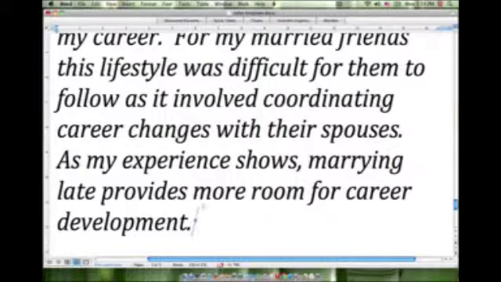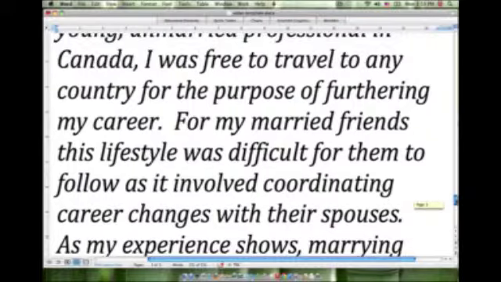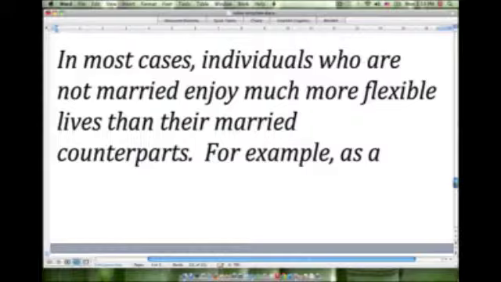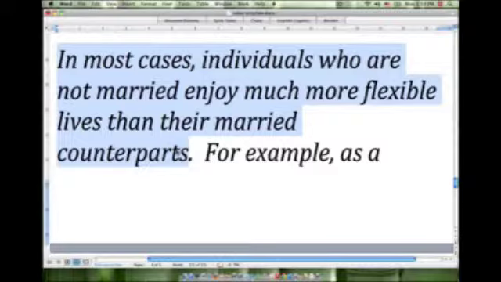Okay, so can you see how this last sentence links us back to the thesis? I've linked my example and the discussion we've made on this example back to the overall idea of the essay. Let's read the paragraph together from the top. In most cases, individuals who are not married enjoy much more flexible lives than their married counterparts. Now, I just want to point out this first sentence. As you can see, there is no mention of myself or my example. This is just a general point.